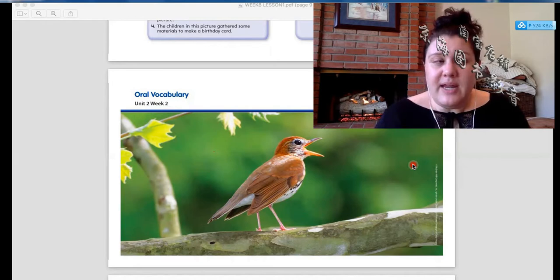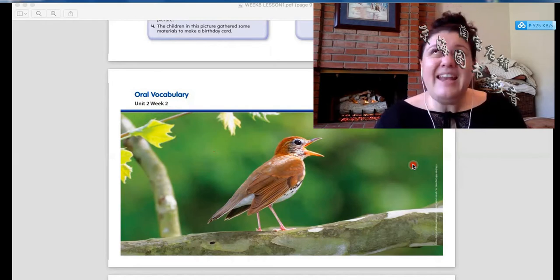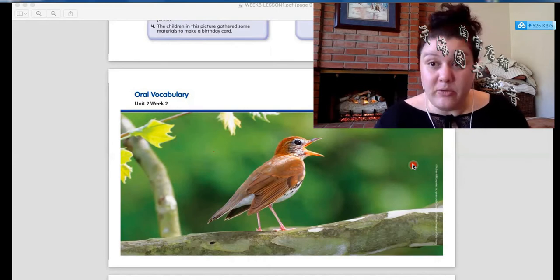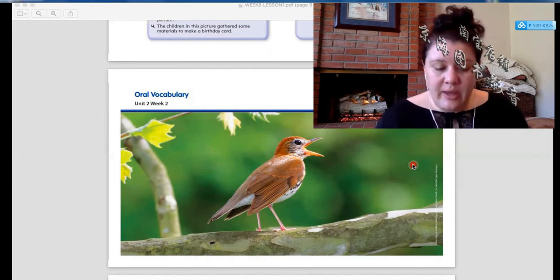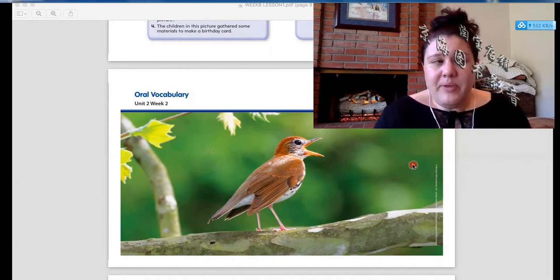So nature is a big word, and it just describes anything that's outside that's beautiful and natural and wild, okay? So plants, animals, birds, fish, all kinds of things are nature, okay? So people can live with nature, but people are not nature, okay?